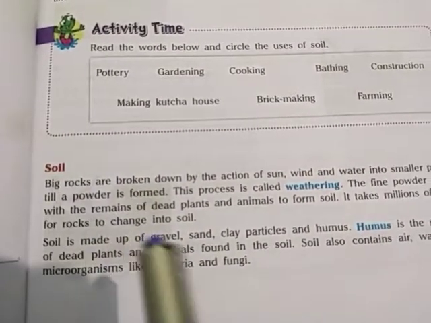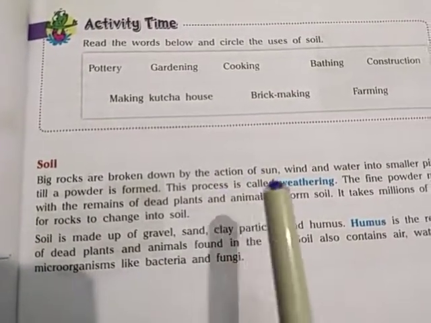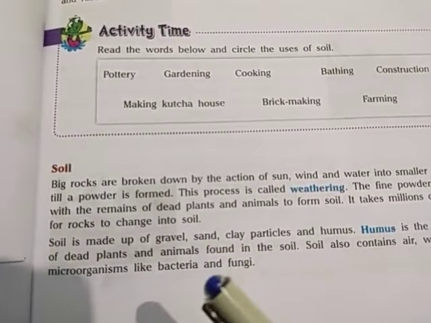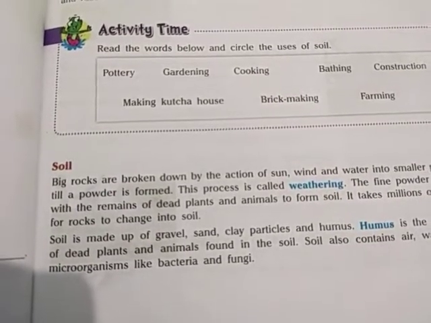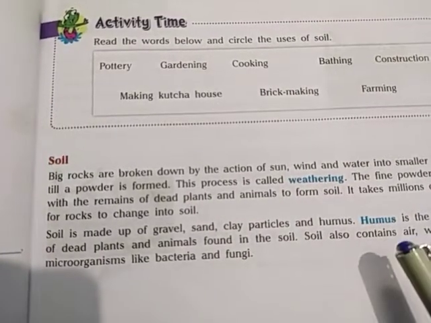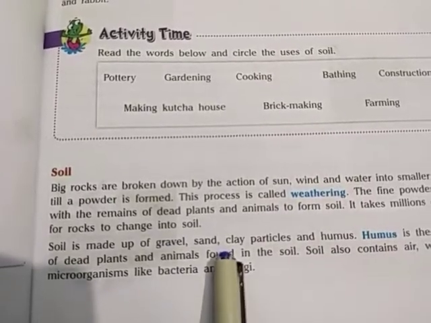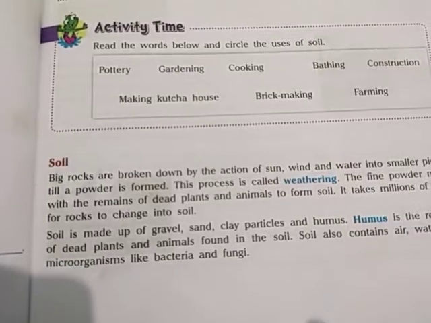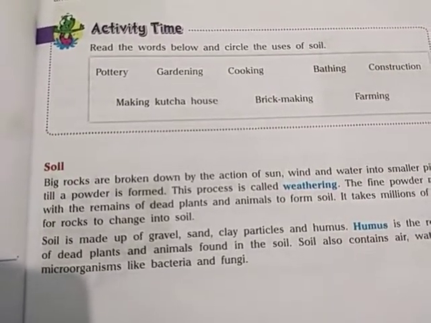How is the soil prepared, or what are the conditions under which soil is prepared, or what are the factors which affect the constitution of soil? So soil is made up of gravel, sand, clay particles and humus. And humus is what? Humus is the dead remains of plants and animals which are found in the soil.